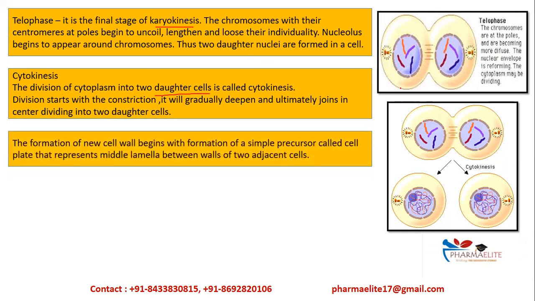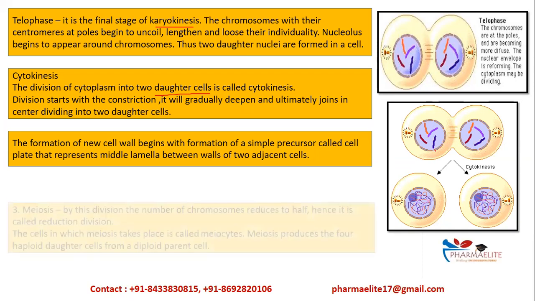The formation of a new cell wall begins with formation of a simple precursor called a cell plate. And this is the cell plate. It represents a middle lamella between the walls of two adjacent cells.